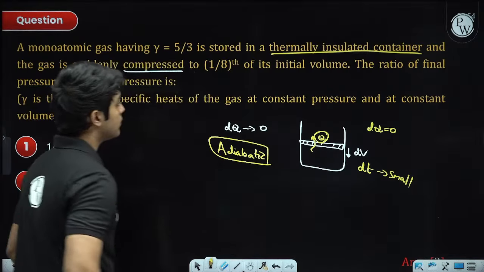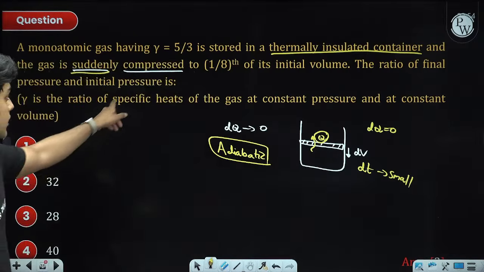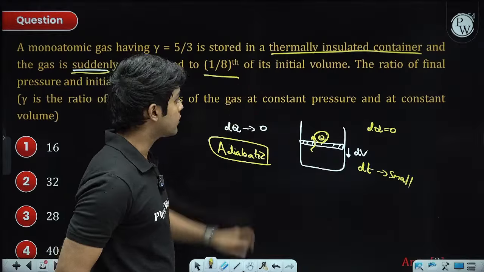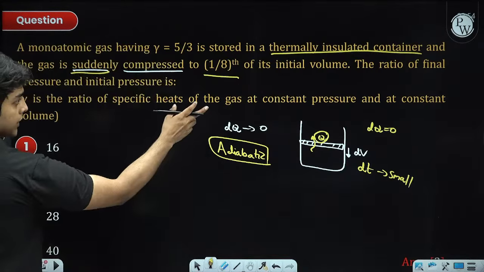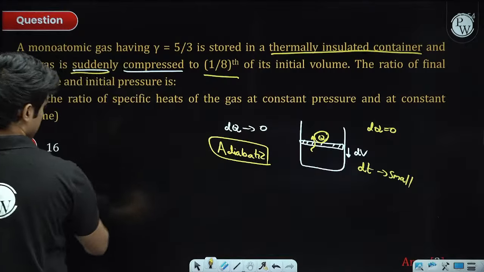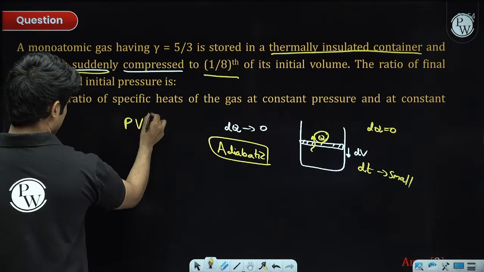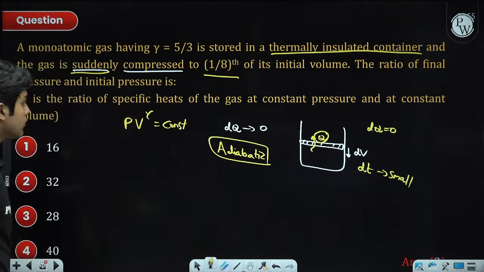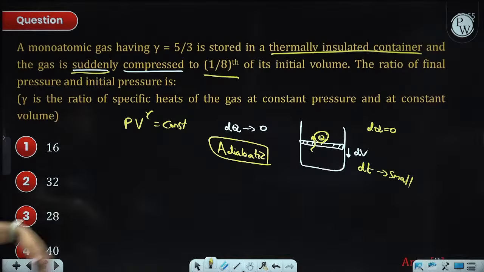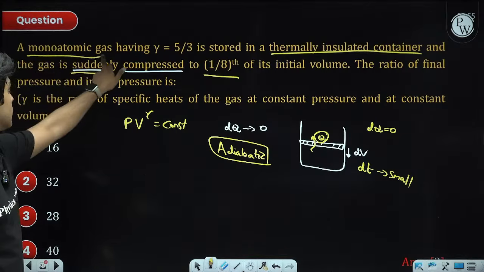PV to the power gamma is constant. It's given that the final volume is 1/8 of the initial volume. So we know V2 by V1. We need to find the ratio of final pressure and initial pressure. So just use PV to the power gamma equal to constant. That will give you the answer. The gamma value will be 5 by 3 because it is a monoatomic gas.